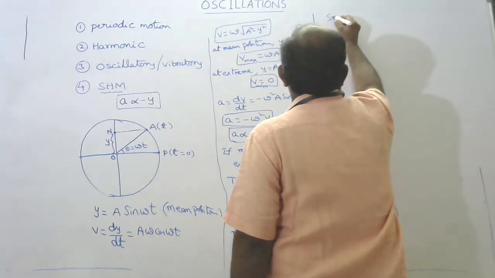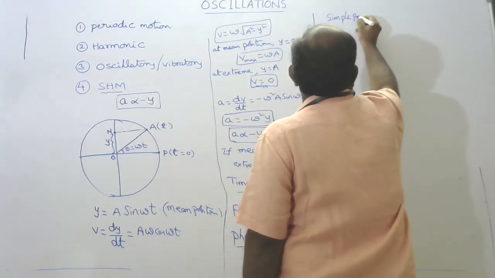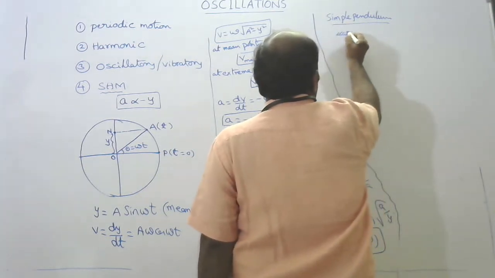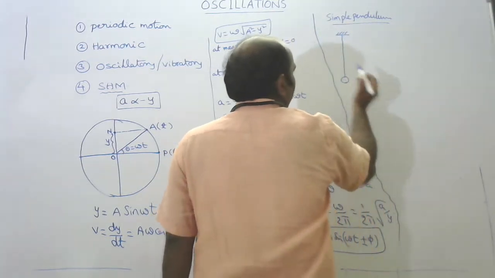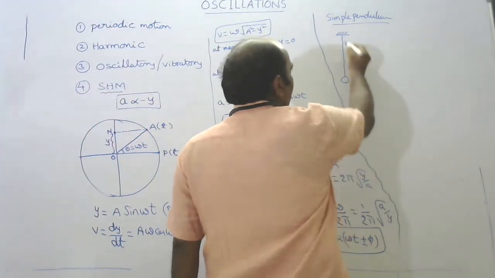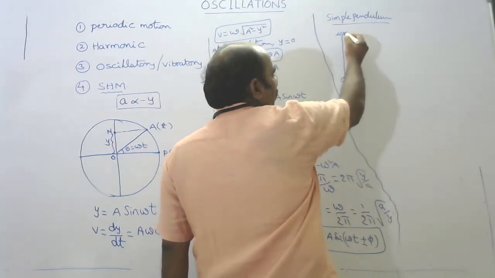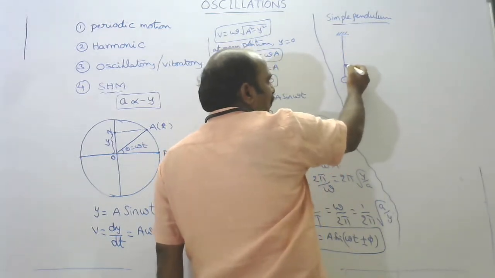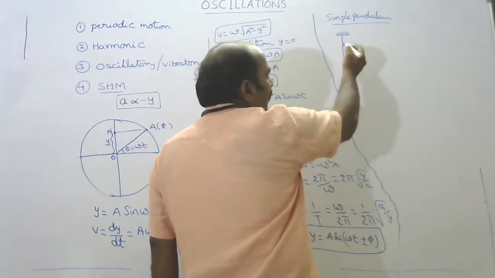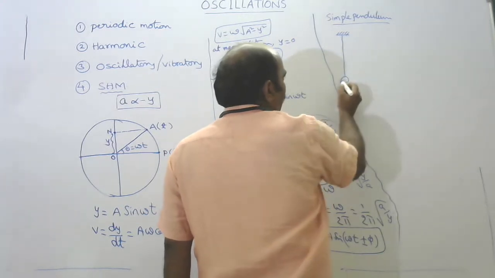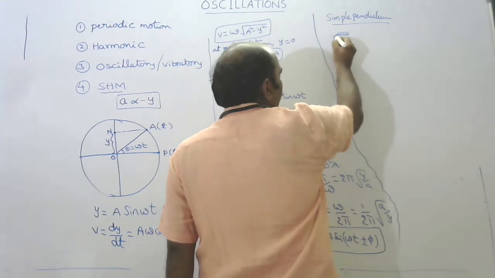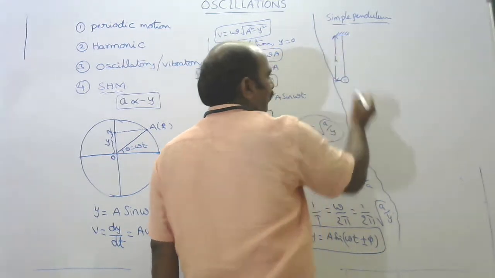Next, simple pendulum concept. What is a simple pendulum? Suppose a small metallic sphere, known as the bob, is suspended by means of a weightless or flexible thread from a rigid support. This is known as a simple pendulum. The length of the pendulum is the distance of the center of mass of the bob from its rigid support.